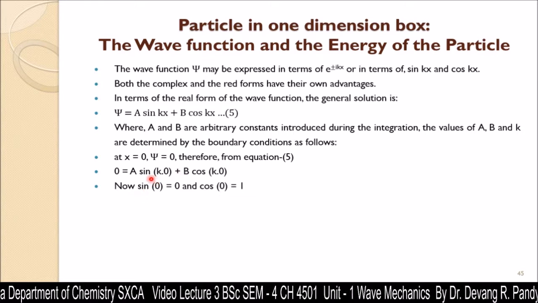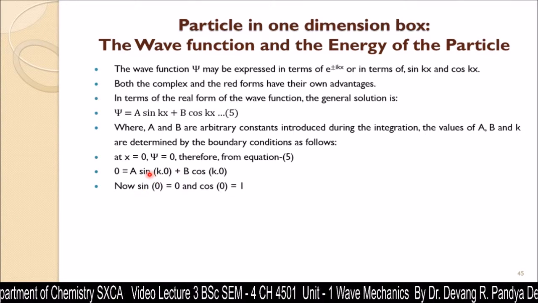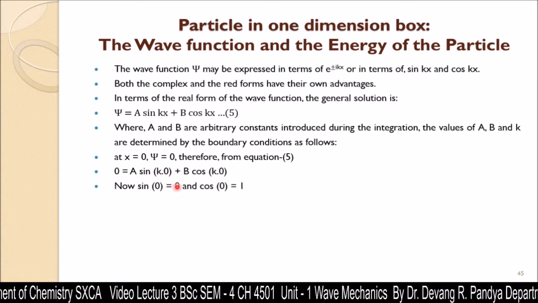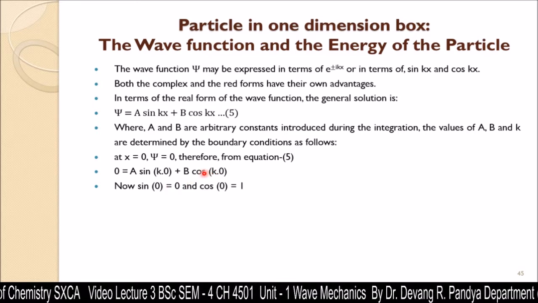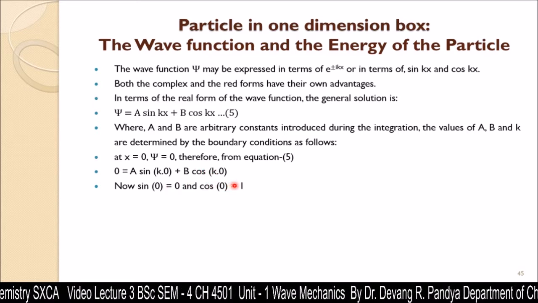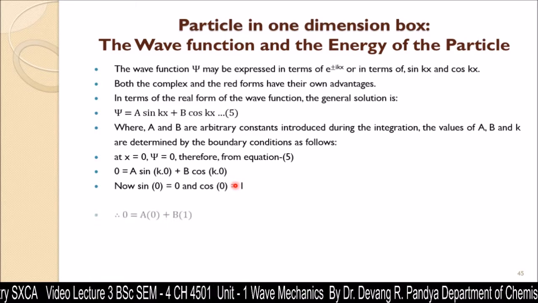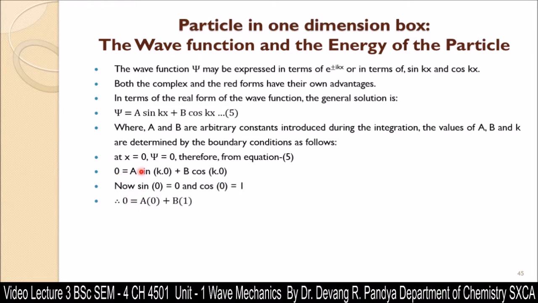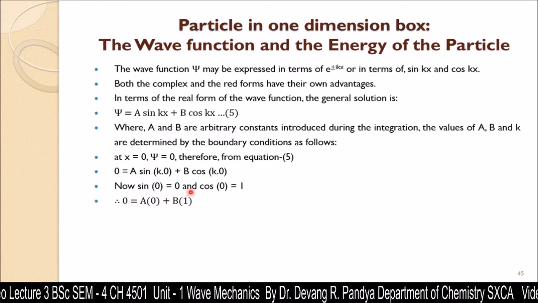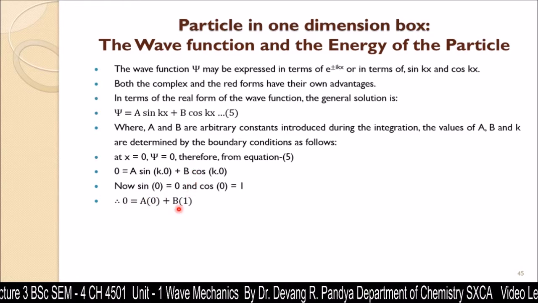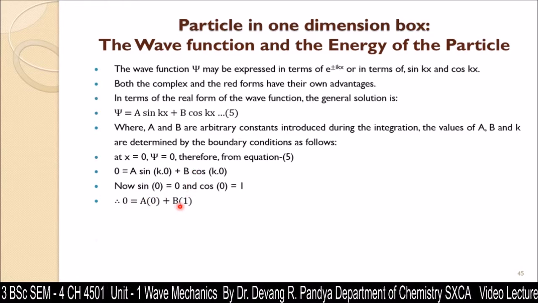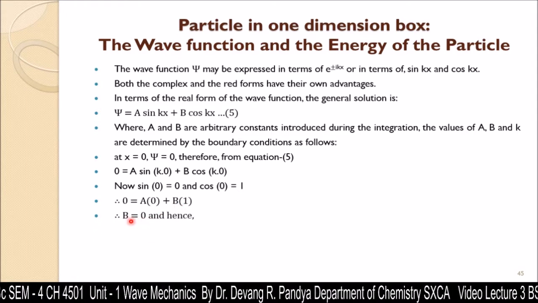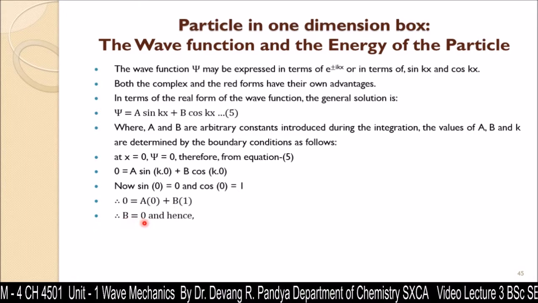Now sin 0 is equal to 0, and cos 0 is equal to 1. So we got 0 = a·sin 0, that is 0, plus b·cos 0, that is b. So the arbitrary constant b value we have obtained, and that is 0.